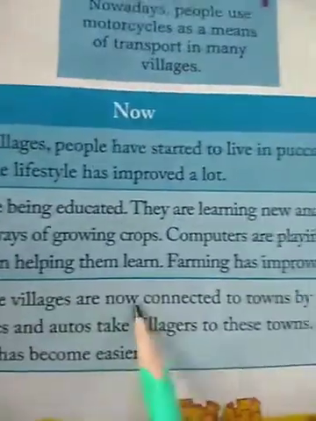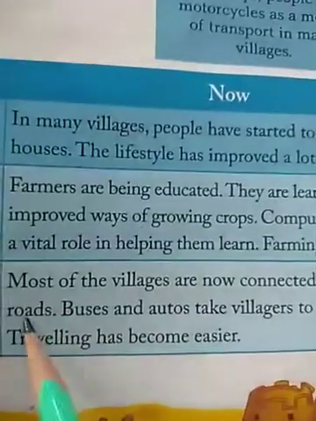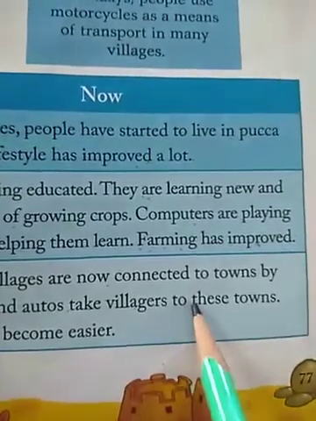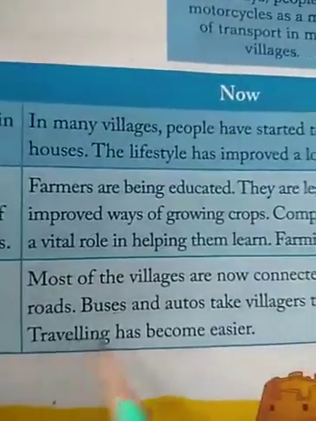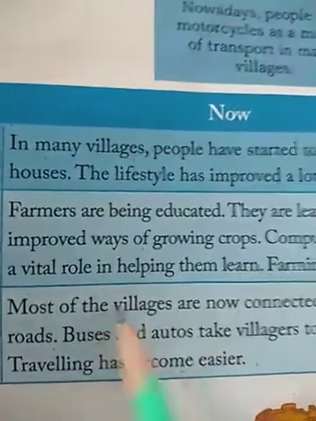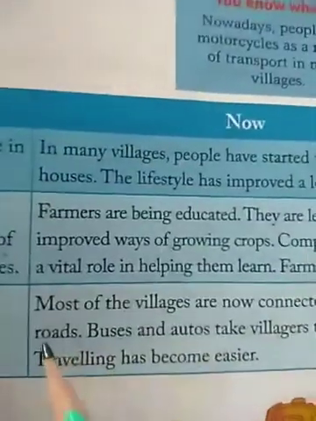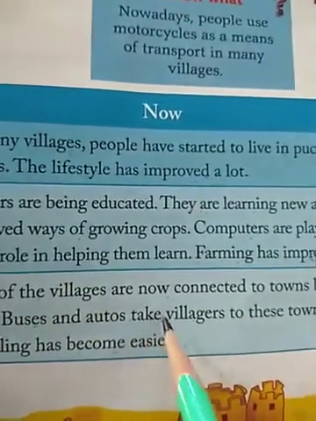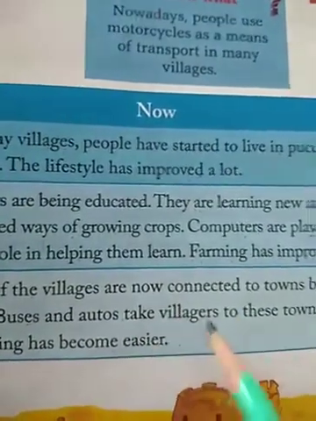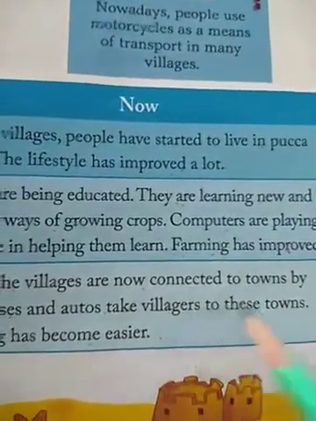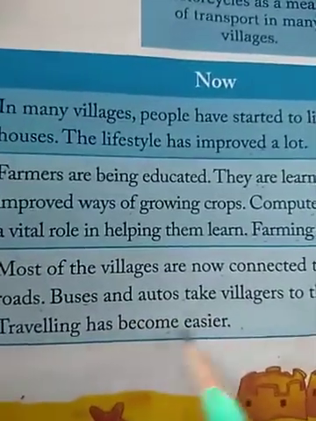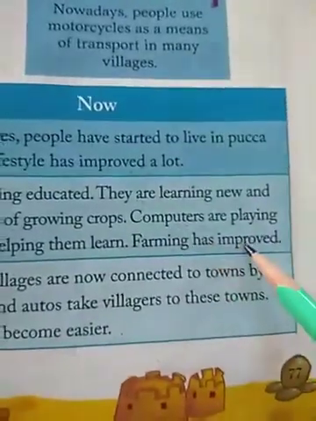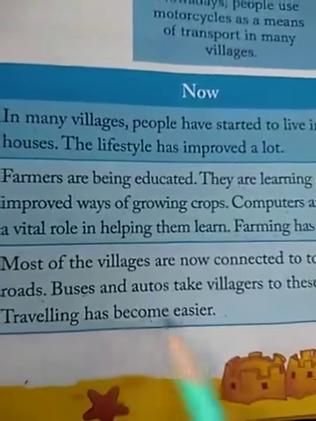Most of the villages are now connected to towns by roads. Buses and autos take villagers to these towns. Traveling has become easier. So nowadays the villages are connected with the towns with the help of roads. Buses and automobiles are also used by the villagers. So traveling has also become easier. Nowadays lifestyle has improved, farming has improved, and traveling has improved.